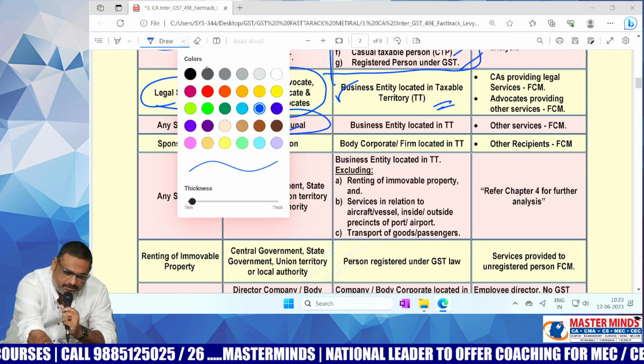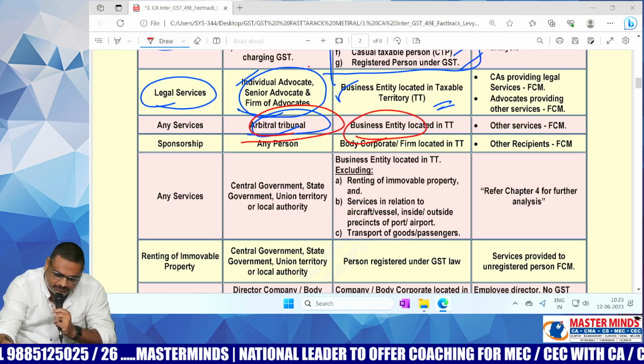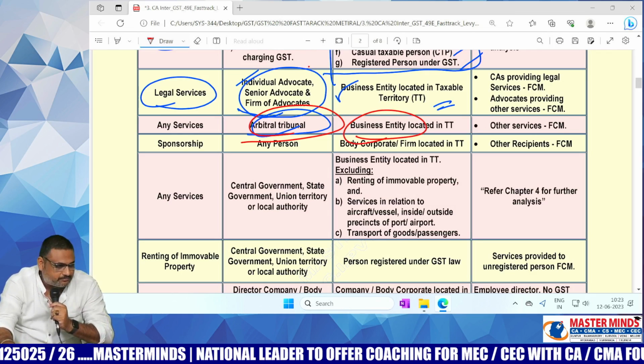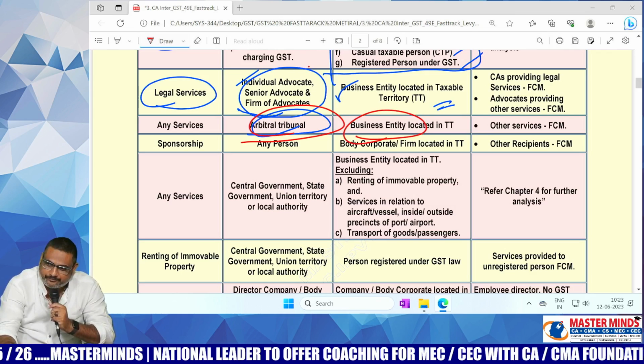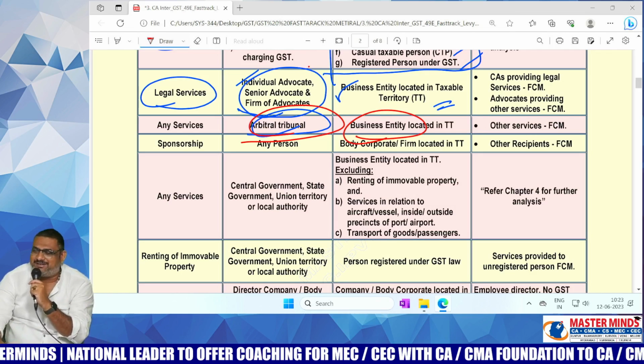And third one, who is the supplier, ma? Arbitral Tribunal. Who is the recipient? Business entity. So, in that case, FCM or RCM?